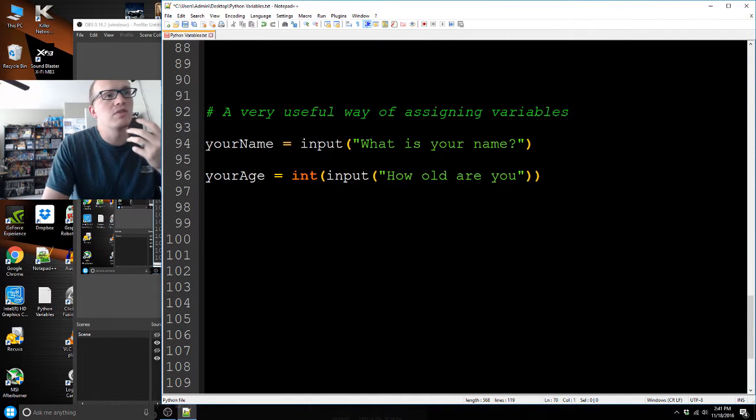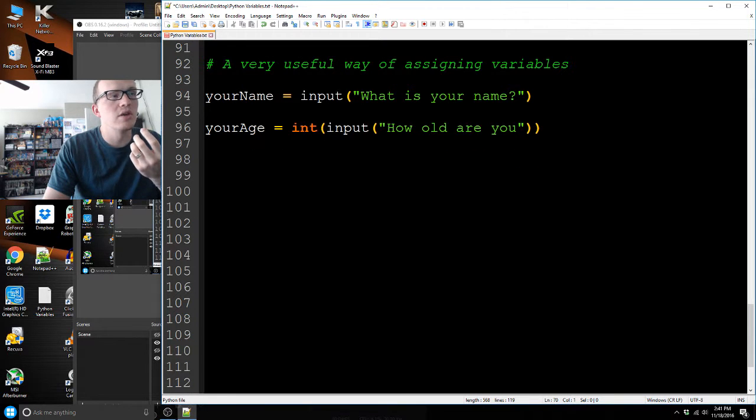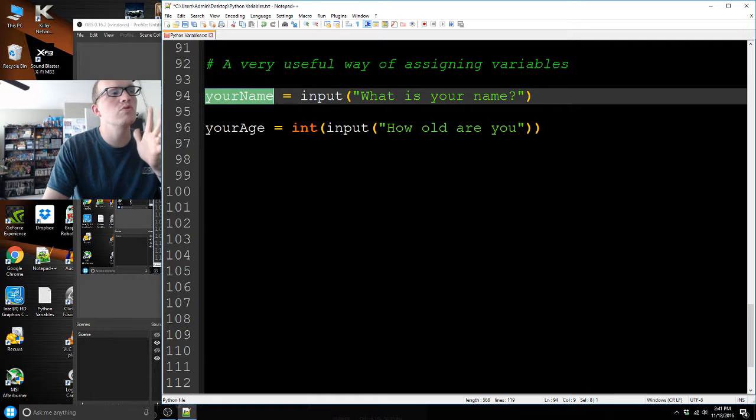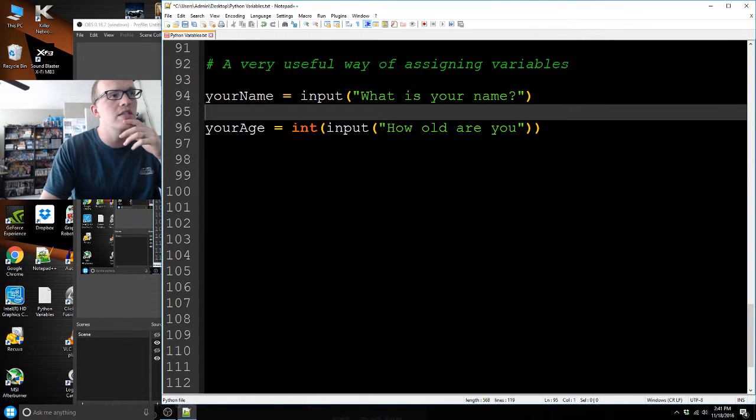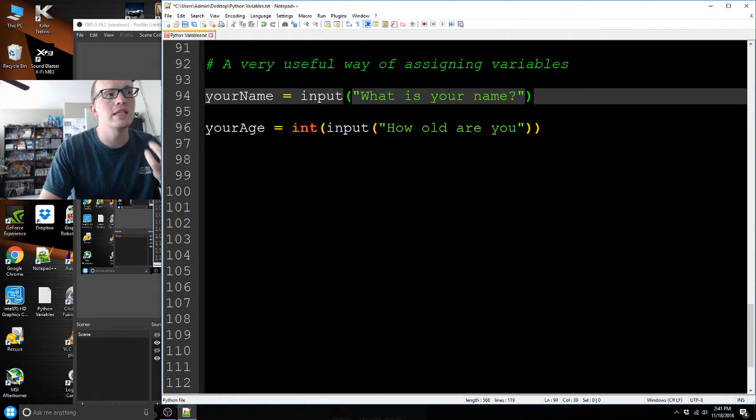A very useful way of assigning variables is to use the input function. We've talked about this a little bit this year. This is how I want to take the name of a variable and have my user, who is using my program, define what its value is. One way you can do this is by asking them, "What is your name?" And this would come back as a string type variable.